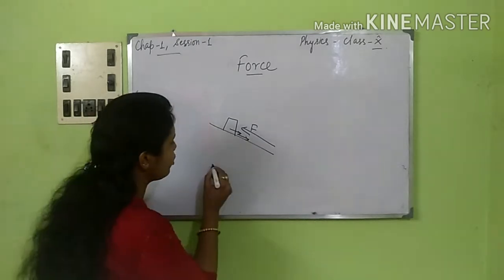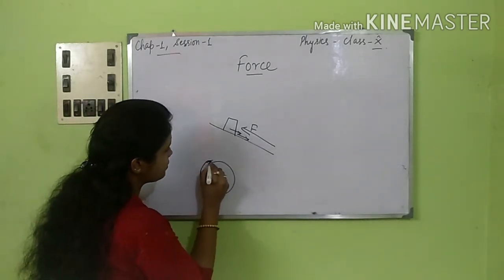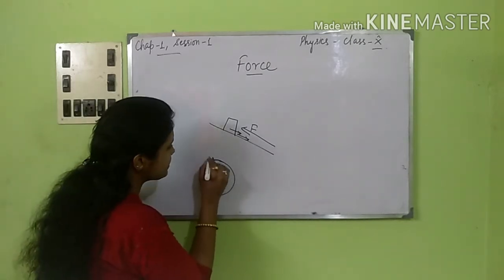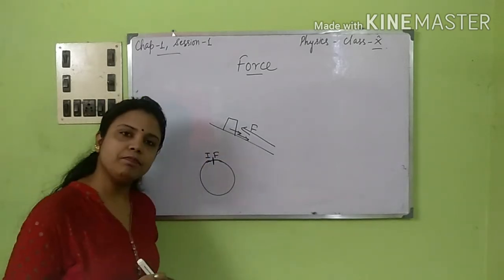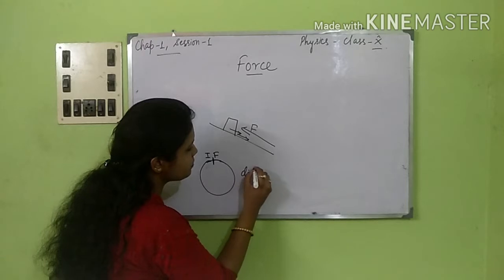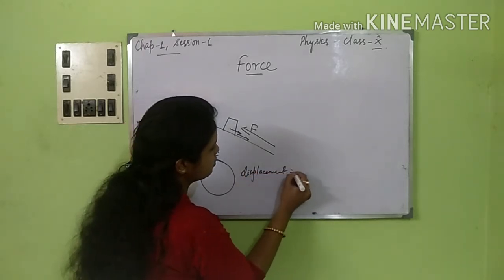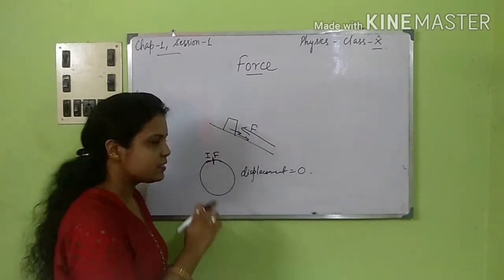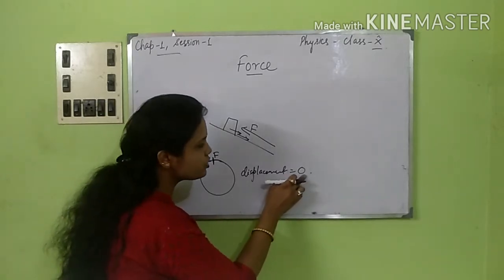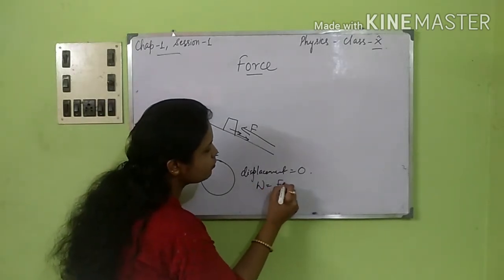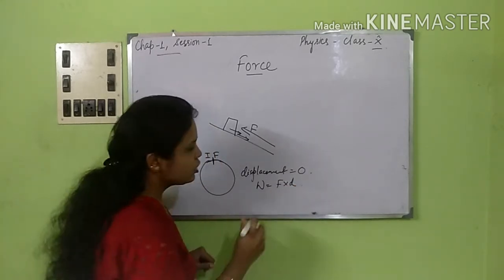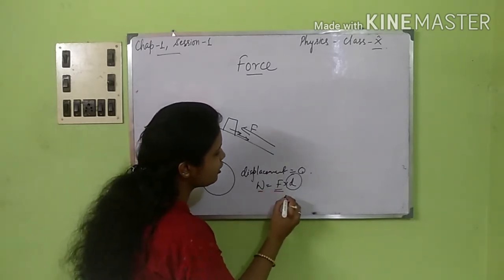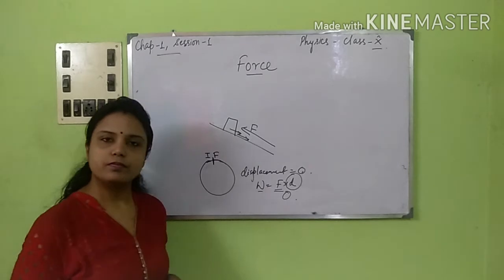Another one is, suppose a body is moving in a circular path, okay. So that means its initial position and final position will be the same, right? That means displacement will be equal to 0, because we know final position minus initial position will give you the displacement, which is 0, since the two positions are the same. So whenever the two positions are the same, work done is equal to force into displacement, okay. So in that case, if displacement is 0, this total value will become 0, so work done will be 0, okay.